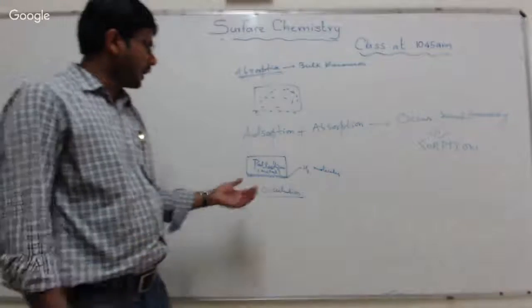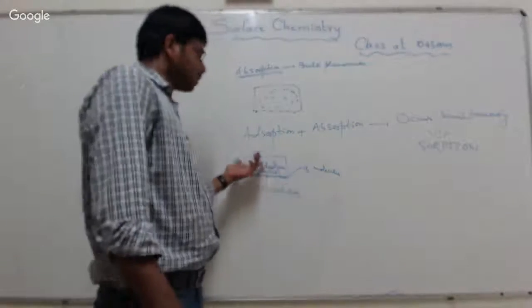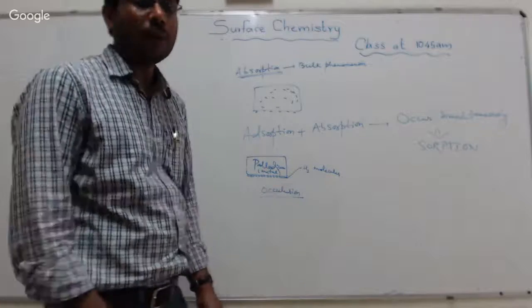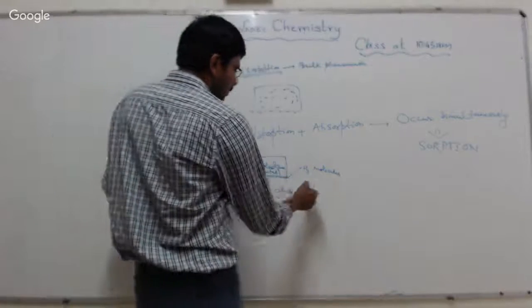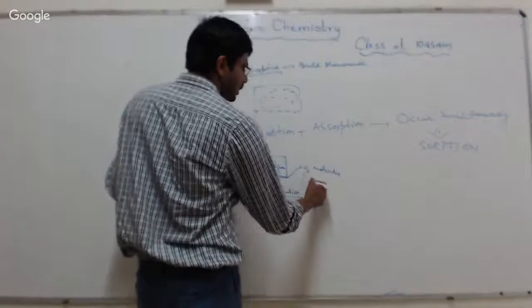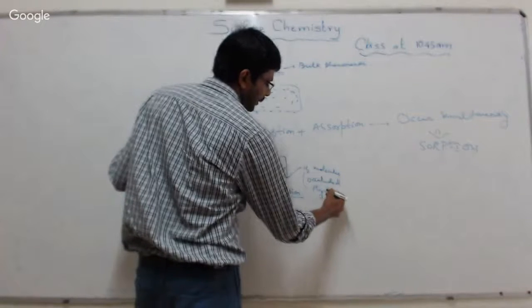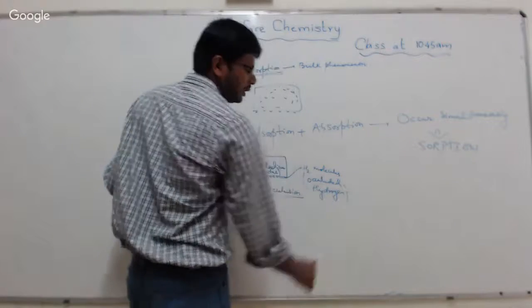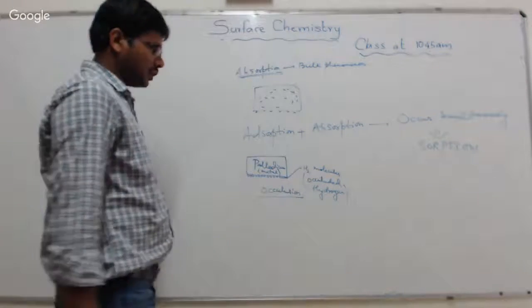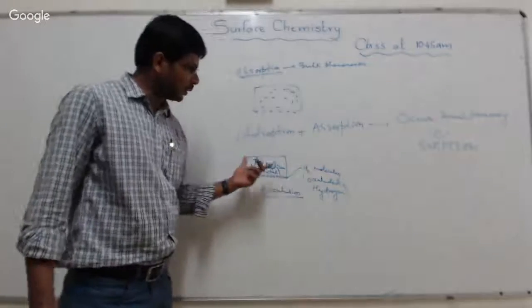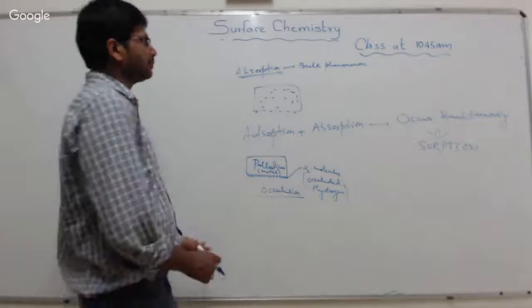So occlusion is the adsorption of hydrogen molecules on the surface of palladium. The hydrogen that is adsorbed is called occluded hydrogen. It is actually an example of adsorption in which hydrogen molecules get adsorbed on the surface of palladium.